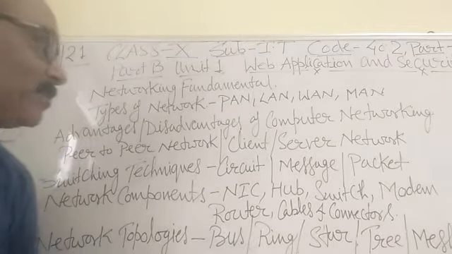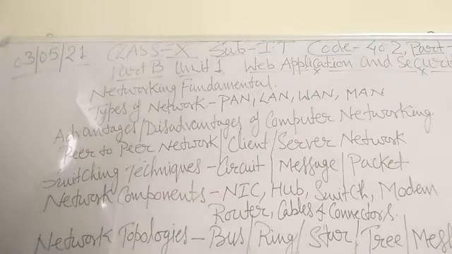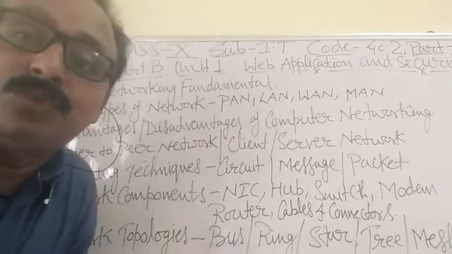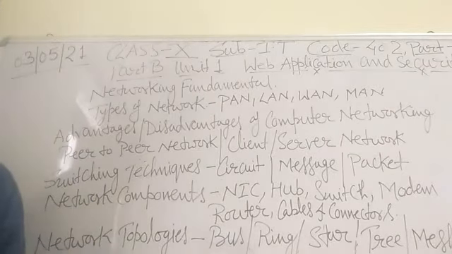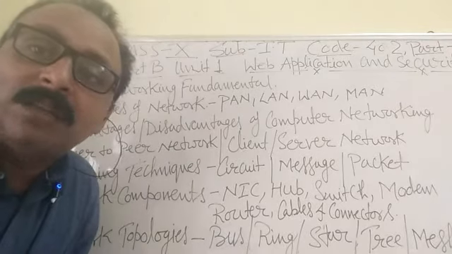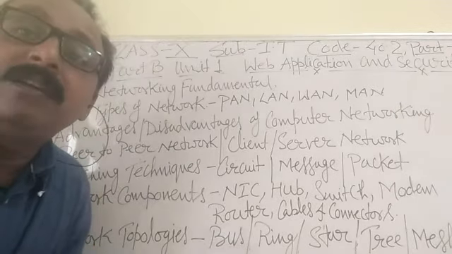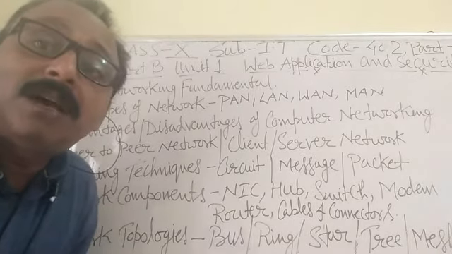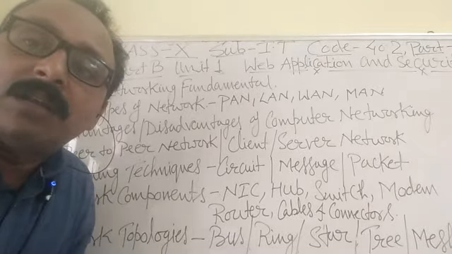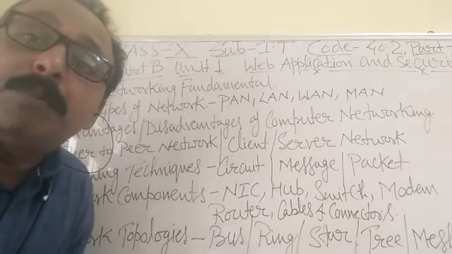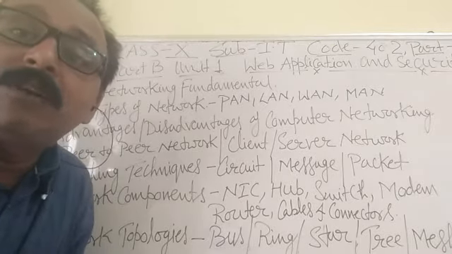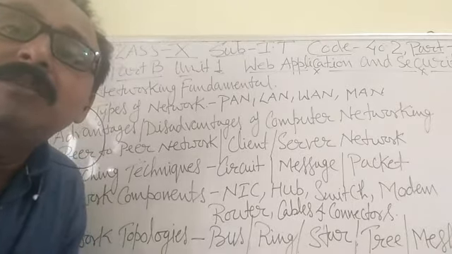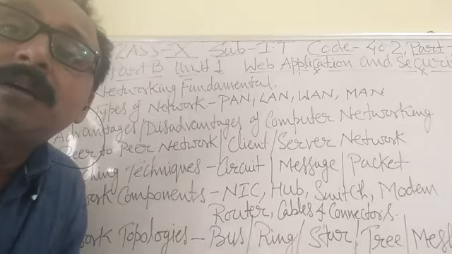Now next I am going to discuss the disadvantages of computer networking. The first disadvantage is security issues. Second is problem detection. Third is management concerns. And fourth is hacking. Students, do you know what hacking means? Hacking means stealing information without your permission. Someone stealing your information without your permission is known as hacking. So these are the four disadvantages of computer networking.